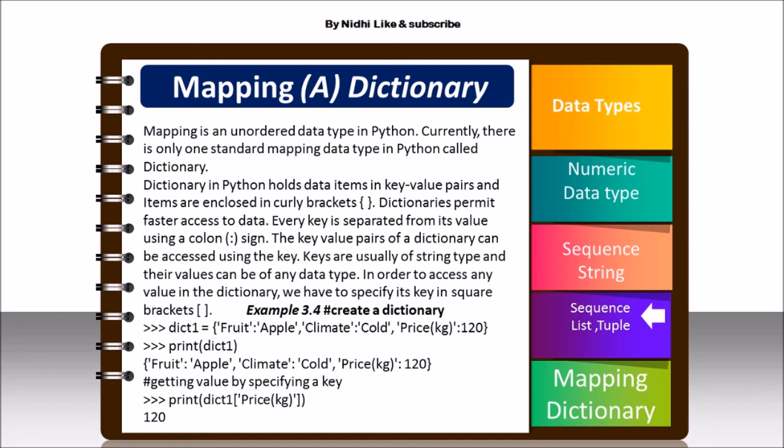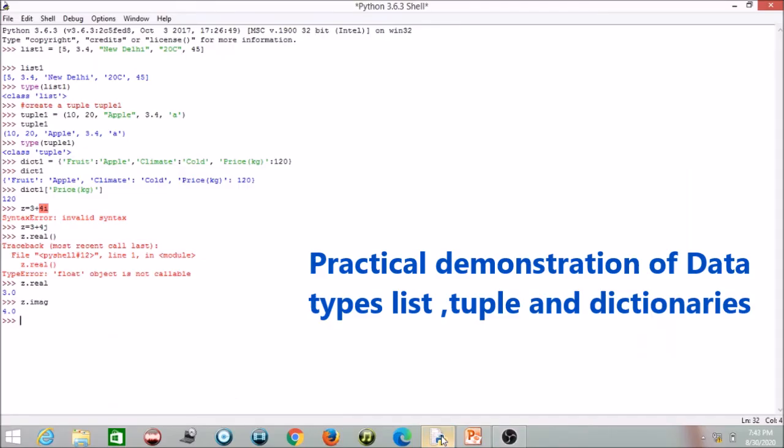So this is about dictionary. We will explore these data types more in the upcoming chapters, but in this introductory chapter this is all about data types. We have the numeric data type, and sequences, which include string, list and tuple. Another data type is mapping, which includes dictionary. Sets is also a data type, storing values in the form of sets, and None is also a special data type. So we have completed data types.